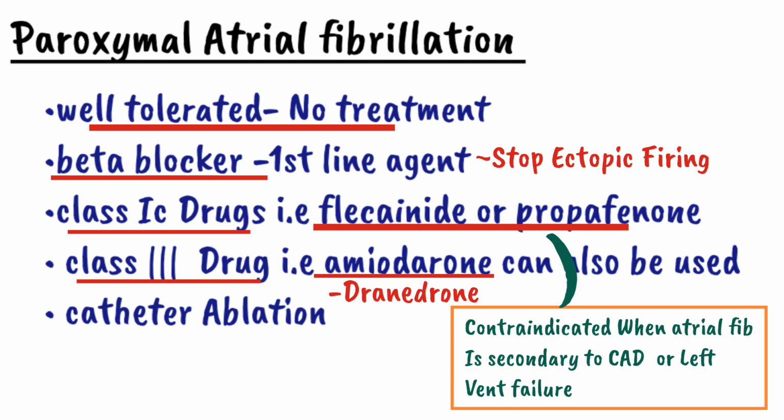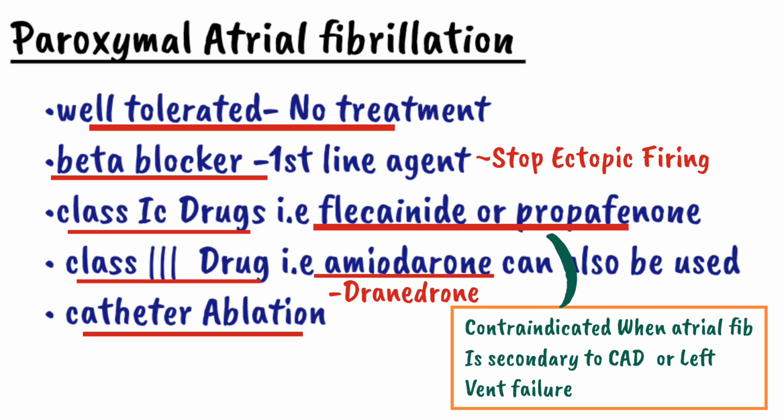So in short, class 1C and class 3 drugs are used if the atrial fibrillation is due to causes other than coronary artery disease and left ventricular dysfunction. In these two conditions, class 1C and class 3 drugs can have lethal complications. Apart from these drugs, if the patient is resistant to drug therapy, we can also use catheter ablation. Catheter ablation is only used when the patient shows resistance to drug therapy.